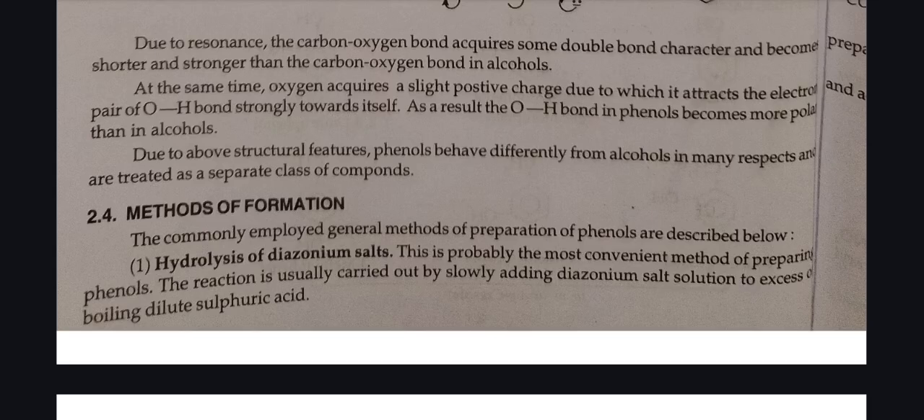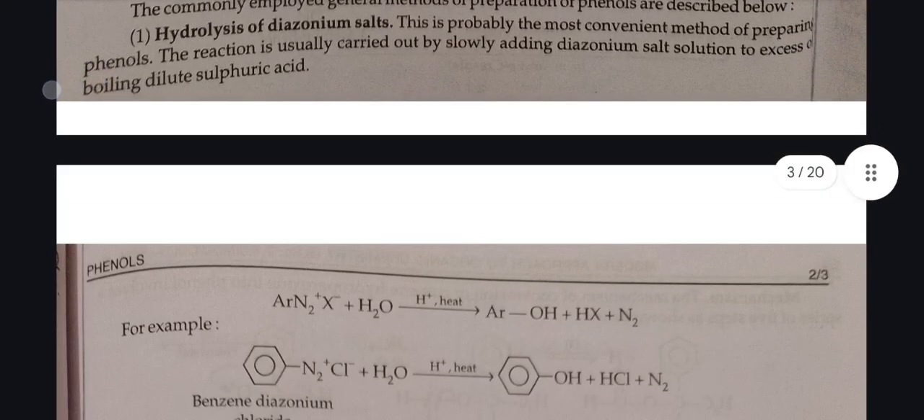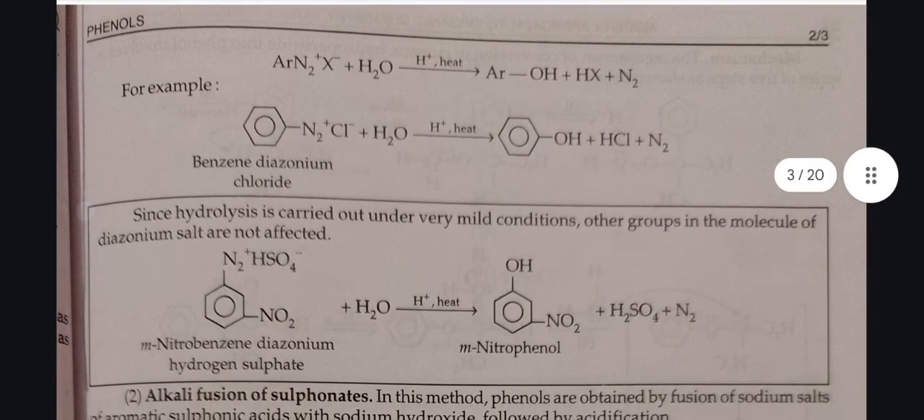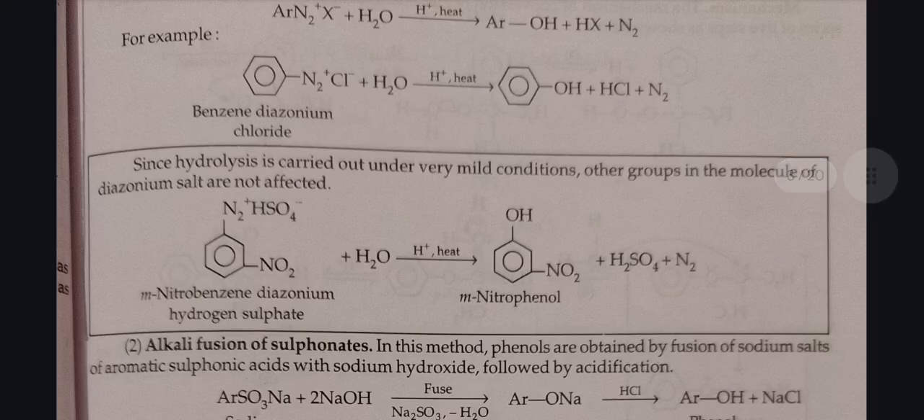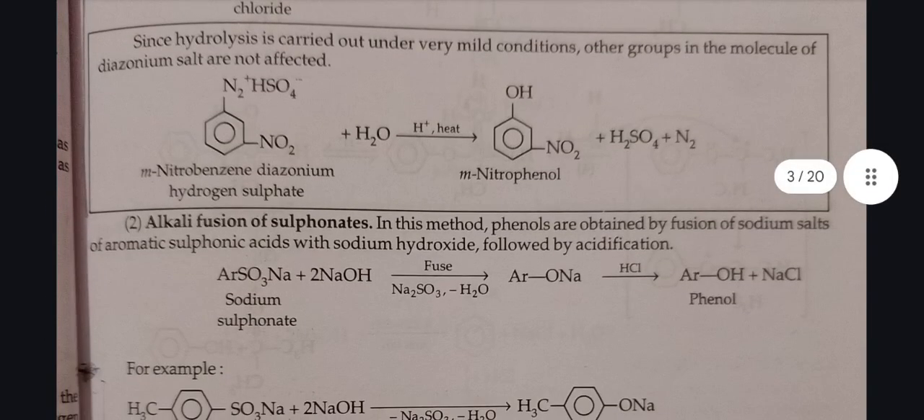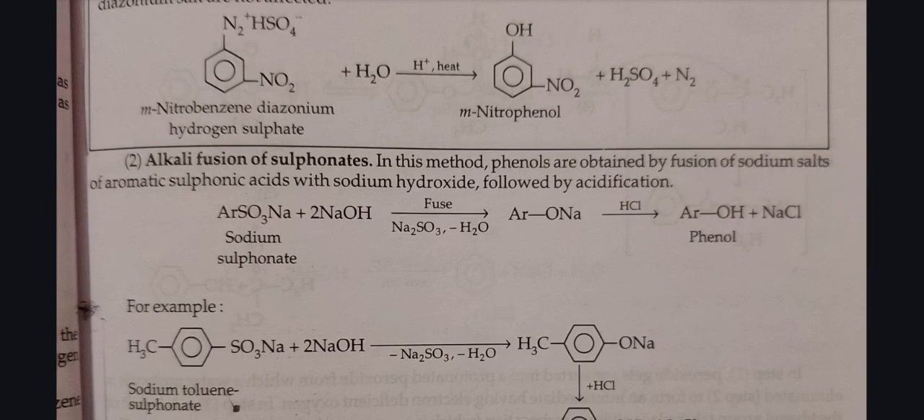Methods of formation. The commonly employed general methods of preparation of phenols are described below. First, hydrolysis of diazonium salts. This is probably the most convenient method of preparing phenols. The reaction is usually carried out by slowly adding diazonium salt solution to excess of boiling dilute sulfuric acid. For example, in this reaction, benzene diazonium chloride plus H2O in the presence of H+ and heat, phenol is formed.